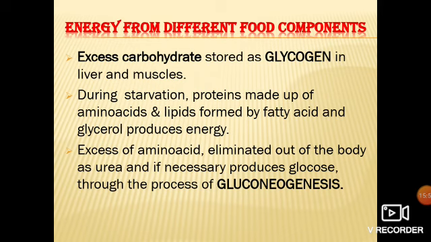If at that time energy or glucose is required, then only as much as is needed is used, the rest is removed in the form of urea, and the remaining amino acid is converted into glucose. That is known as gluconeogenesis. It means amino acid or protein gets converted into glucose. That process of conversion of protein to glucose is called gluconeogenesis. Gluco means glucose, and genesis means synthesis. Synthesis of glucose is known as gluconeogenesis. Got it?